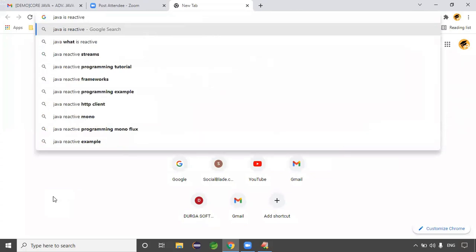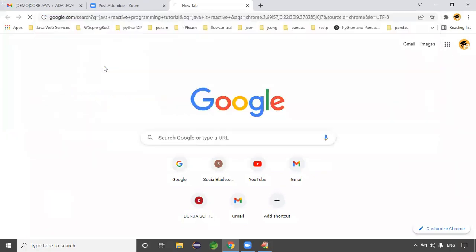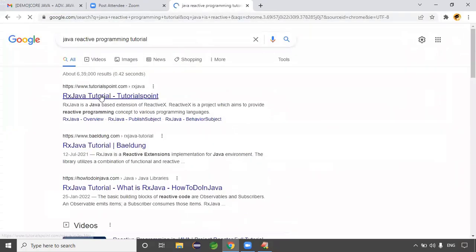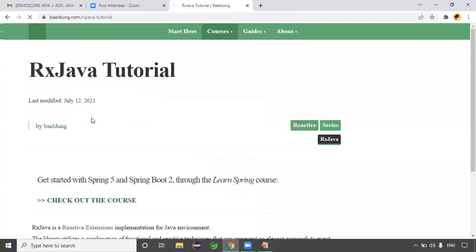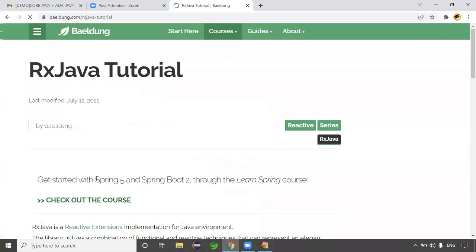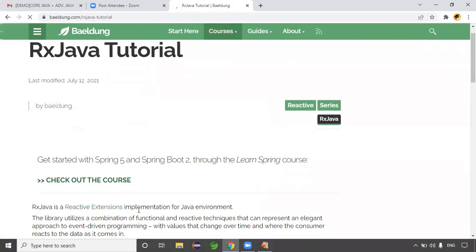Java reactive programming tutorial. Yeah, RX Java is there, right? This is a good website, guys. See here, get started with Spring 5 and Spring Boot 2. Learn the Spring core, right?